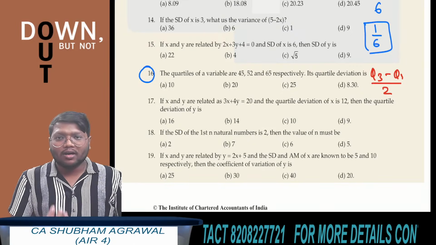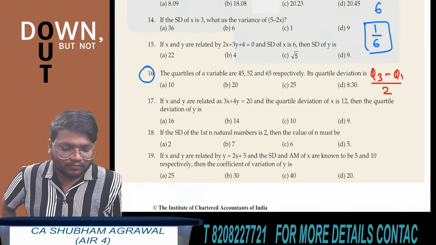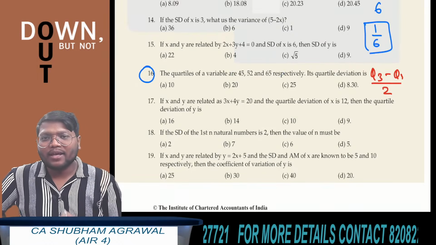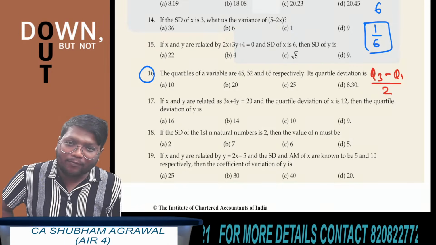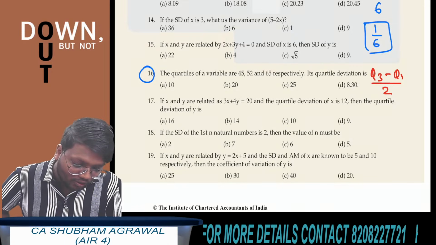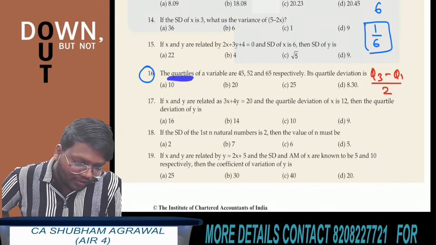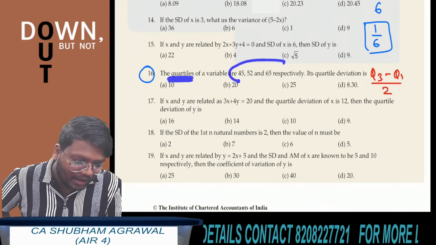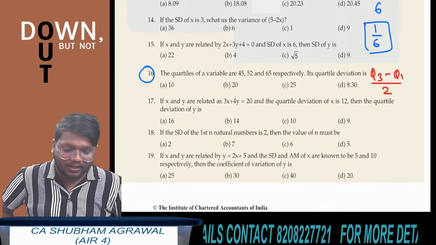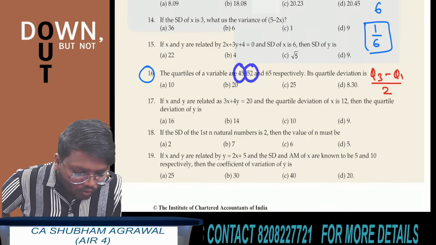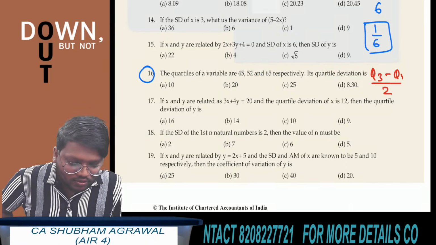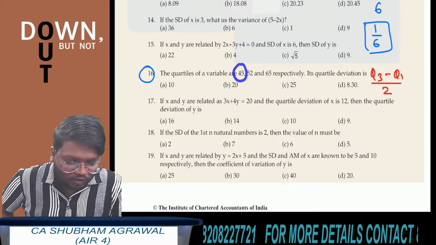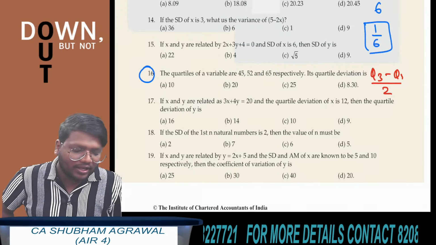Tell me what is the third quartile and first quartile in this question. There is no need to arrange this data in ascending order and apply the formula of the pth quartile. Already they have provided the value of quartiles in the question. The quartiles of a variable are 45, 52 and 65 respectively. This is Q1, Q2 and Q3. So first quartile is 45 and third quartile is 65.